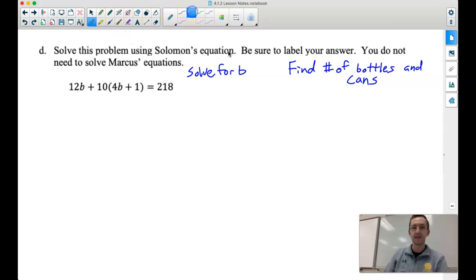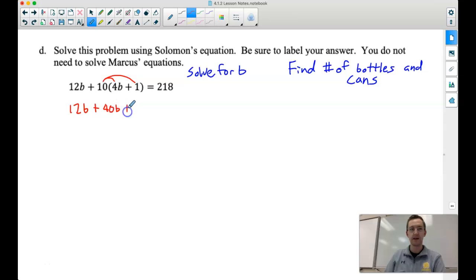Our first instinct, hopefully, whenever we see something multiplied into a set of parentheses, is that we need to distribute whatever is on the outside of those parentheses. So our instinct is to take this 10 and distribute it to both terms inside our parentheses. We leave alone that first term, 12B, because we only multiply the thing that is touching the parentheses. So once we distribute, our equation would look like this: 12 times B, that stays the same, plus 40B, because we multiply those numbers together.